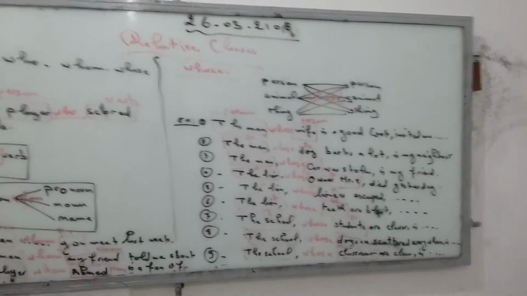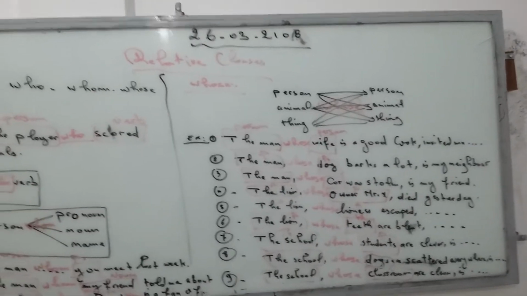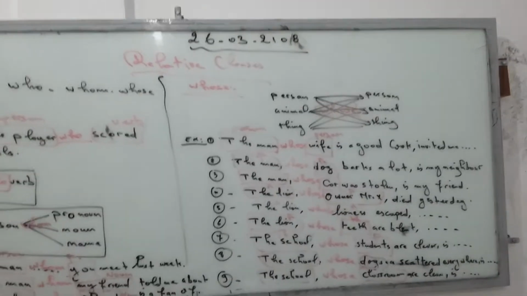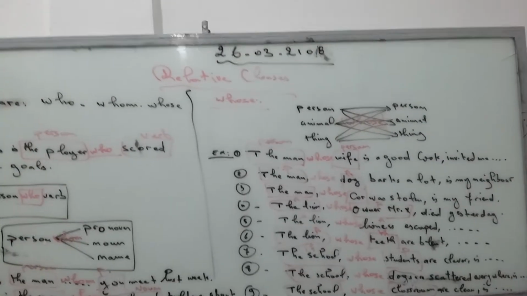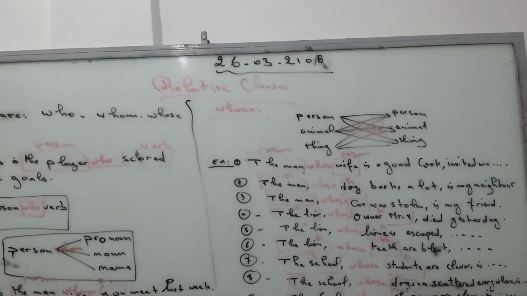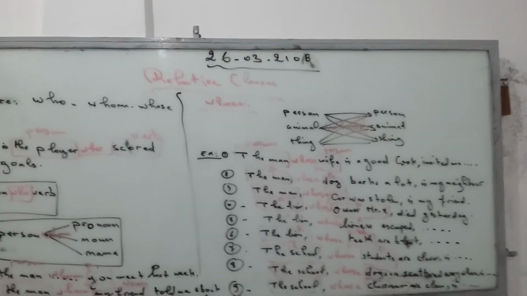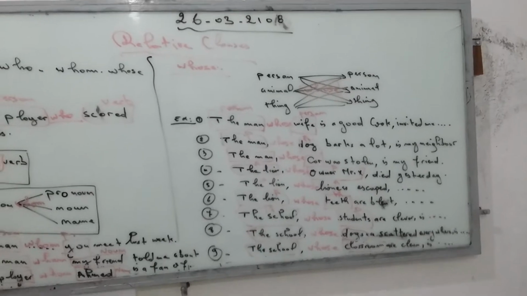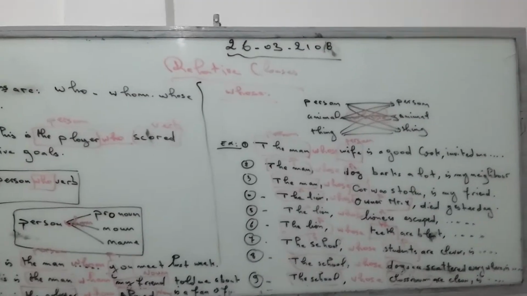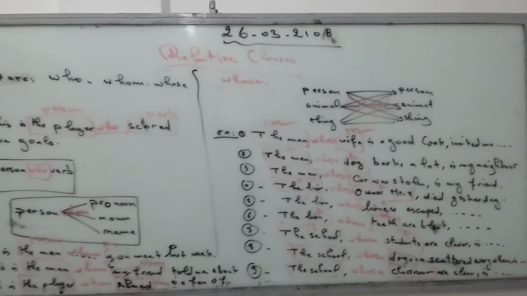The lion whose teeth are blunt died yesterday. So the lion is an animal, and teeth is a thing. Teeth are blunt. The lion whose teeth are blunt died yesterday. Okay. So we have here animal, thing, we put the relative pronoun whose.